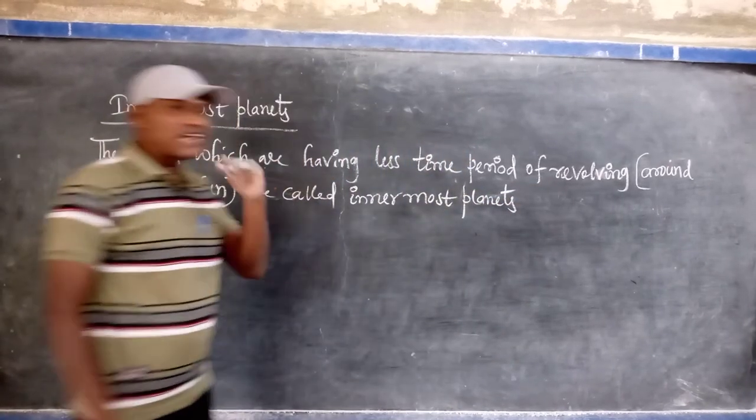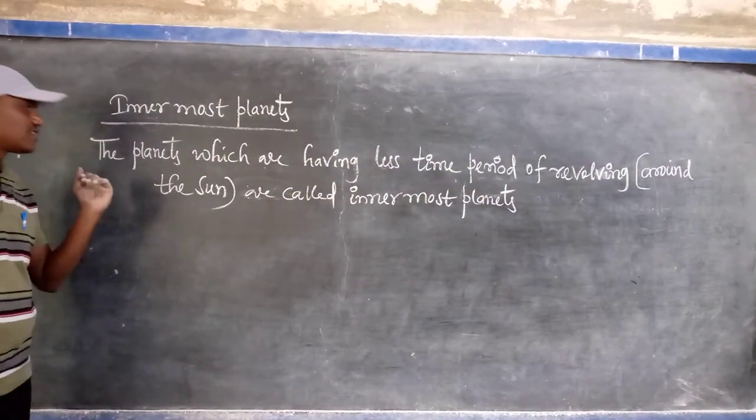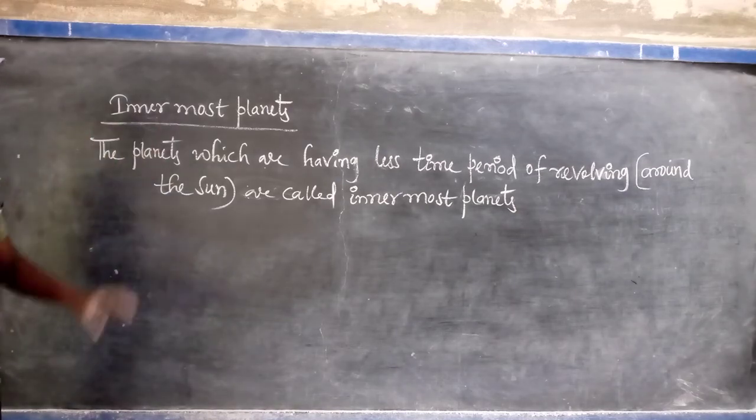Simply, the planets whose time period of revolution is lesser are called innermost planets.